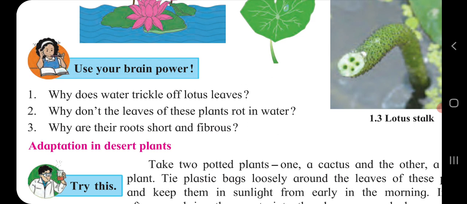So children, today we have completed all these points related to the lotus. In the next class we will see adaptations in desert plants. I hope that whatever we discussed today, you all understood. So children, I have put some questions on whatever we discussed today. I expect that you all will write those answers and send a done message in your group.